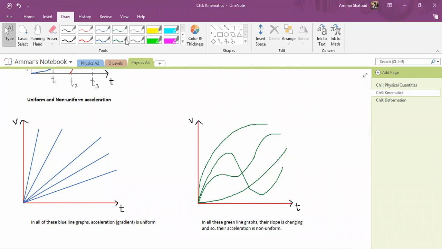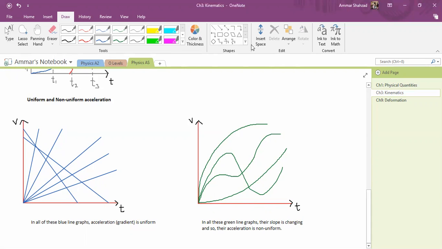Also, I think I should add some more examples over here. If you have a graph that looks like this, even this graph is also uniform acceleration. Although it is negative acceleration, it is still uniform acceleration.